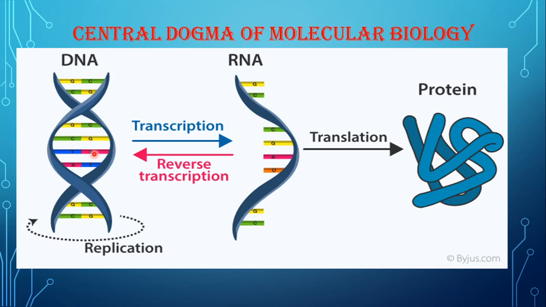It sends a message that such codes exist within it, and taking them as templates, new RNA is produced. That process is known as transcription. DNA remains intact, with no change. It simply produces a copy similar to itself, but not DNA. It will produce an RNA. Similar to itself means similar to at least one of the strands. That process is known as transcription.